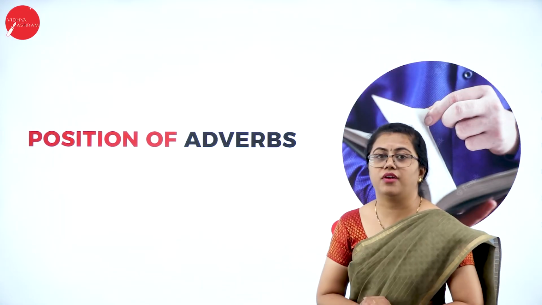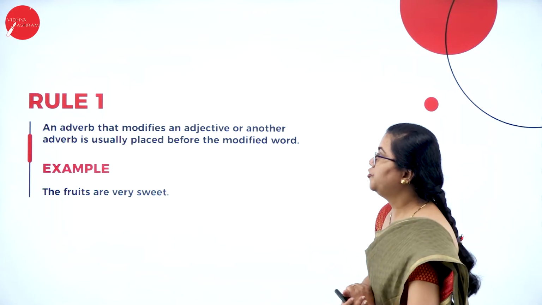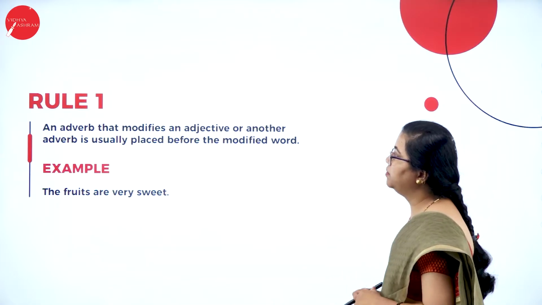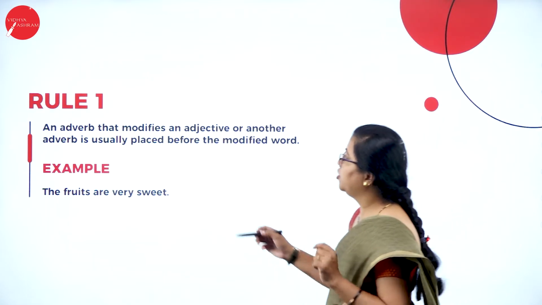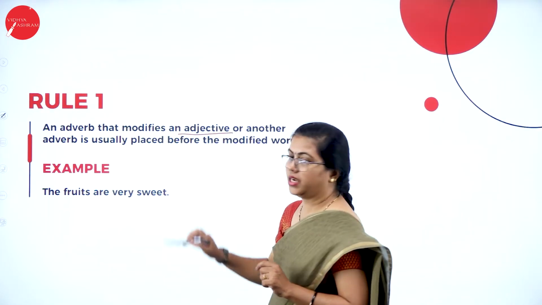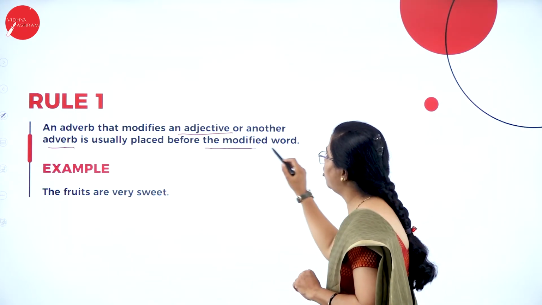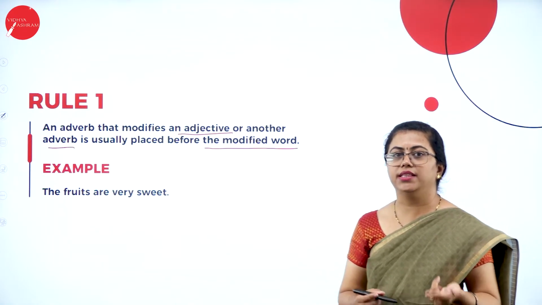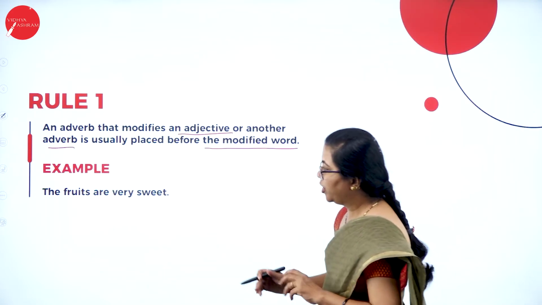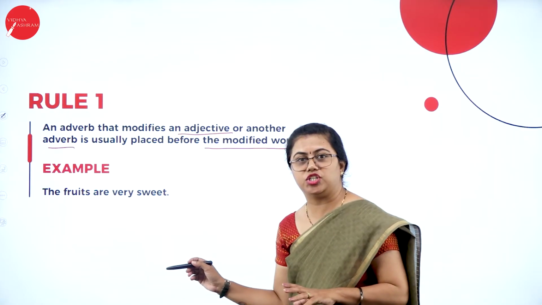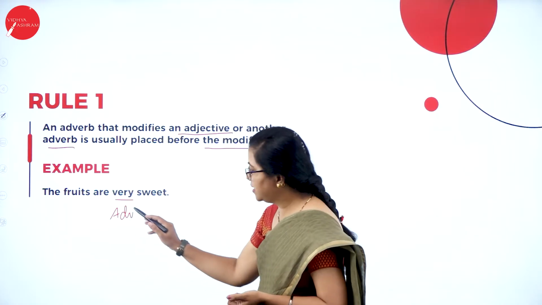We have a few rules that we have to understand for the position of adverbs. So, which are the rules? Let us understand. The first thing you have to understand is that an adverb that modifies an adjective or another adverb, make a note of it. Here you are talking about an adverb that modifies an adjective or another adverb. Fine. Those are usually placed before the modified word. Whatever the adverb is modifying, before that only this word is placed. Here, for example, the fruits are very sweet. So what is it modifying? This is the adverb here. Fine, this is the adverb here.